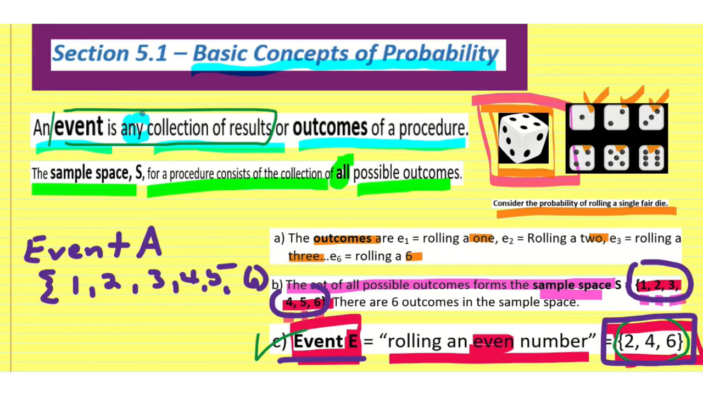So an event can be any collection. It can be 6 possible outcomes. It can be 3 possible outcomes. It could possibly even be just one outcome. For instance, you could say, what is the event where we roll a 2? Well, that would be the collection containing only a 2, because there's only one outcome that can give us a 2.